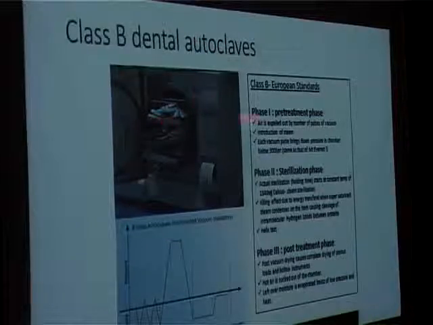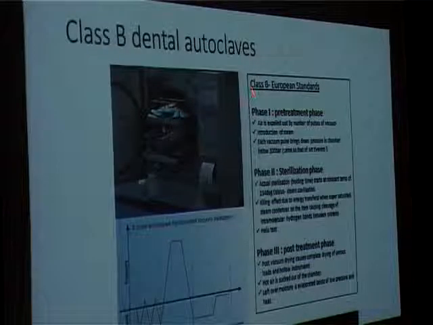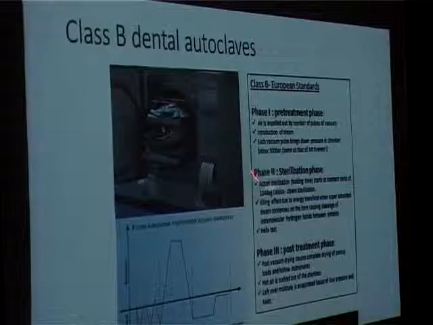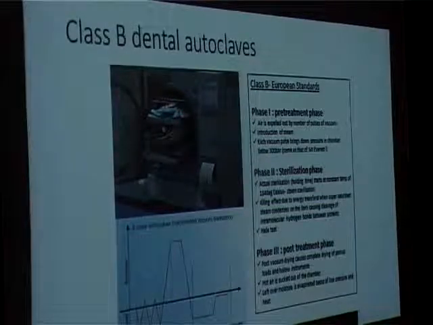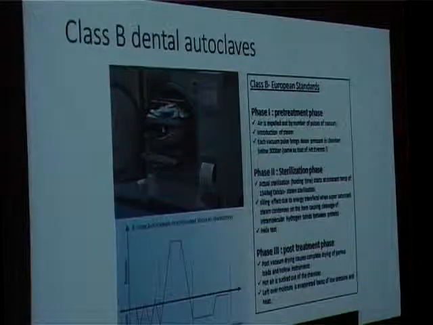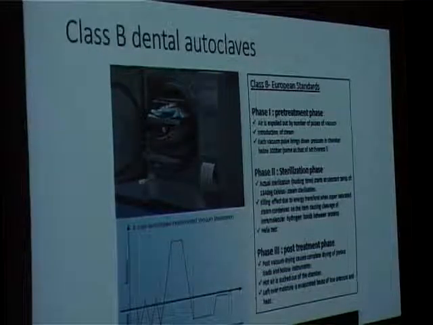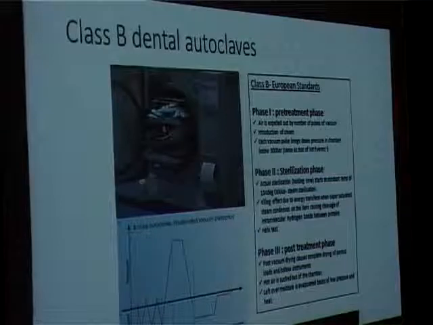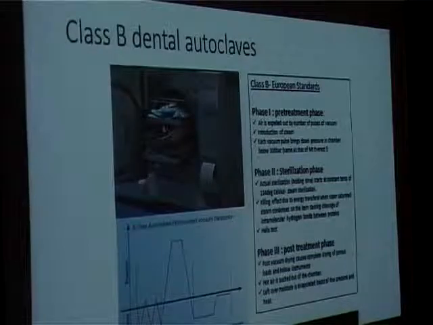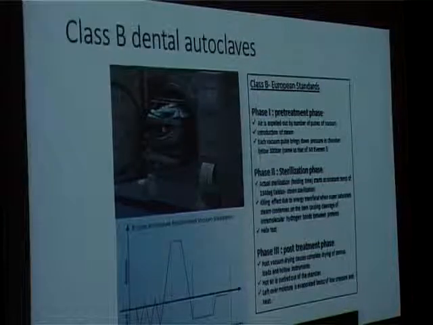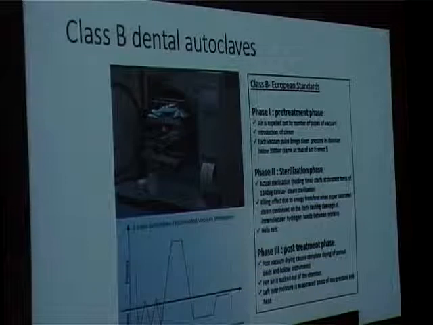Now, Class B is important because this is European standards, and if you adopt this technology, there will be no harmful spore left behind in any of your dental instruments. So, if instrumentation is a subject which is taught about, this is the norm which is coming in. Yeah, next slide.